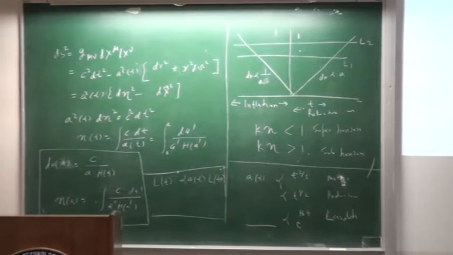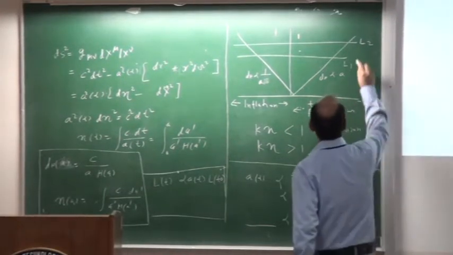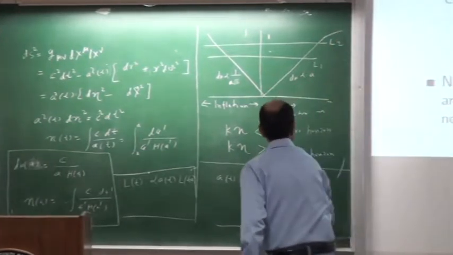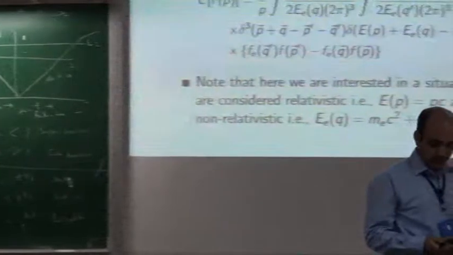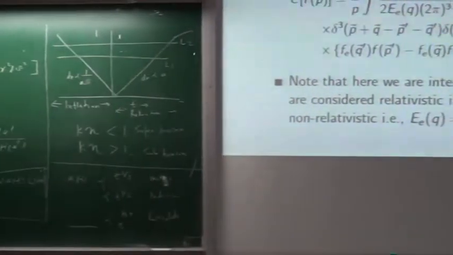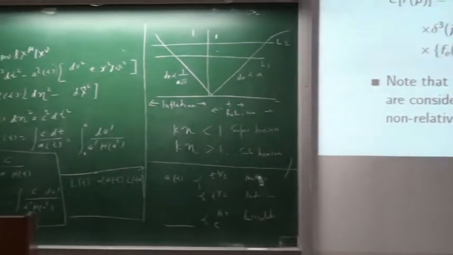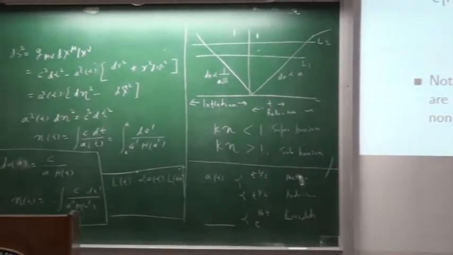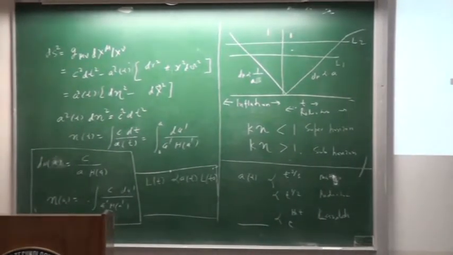Now, in fact, I have made this plot just up to the radiation era, but I can make it further also in the matter-dominated era. So you can see that some of the modes will enter the horizon in the radiation-dominated era, and some of the modes will enter in the matter-dominated era. Now, how they will grow critically depends on when they enter the horizon.